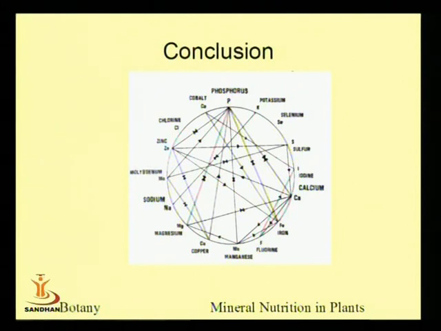One can see from the slide that phosphorus, potassium, selenium, sulfur, iodine, calcium, all these are associated with each other, forming a kind of matrix which is ultimately important for plant metabolism.